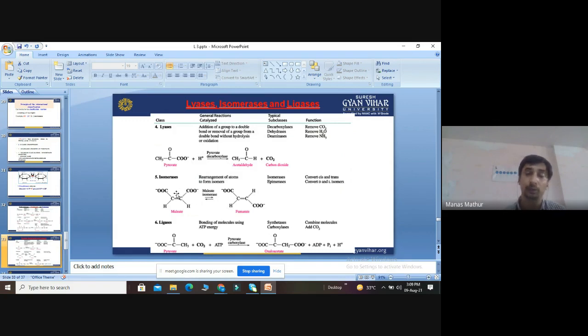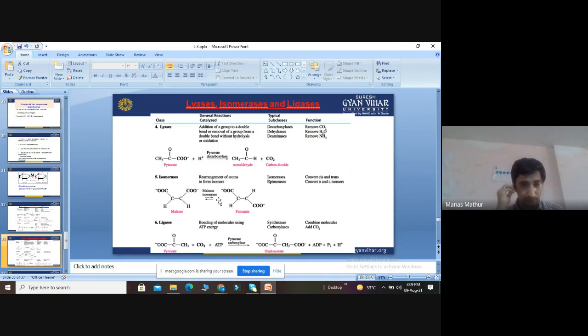Next is isomerase. It will do what? Just the rearrangement. Examples of isomerases are epimerases. They will convert cis form into trans form, and change D form into L form. D I told you is dextrorotatory, L is levorotatory: right-hand side direction, left-hand side direction. They will change the position. So here, malate is changed into fumarate. Suppose this malate R comes here, S comes there. So malate goes to fumarate. It is an example of isomerase.